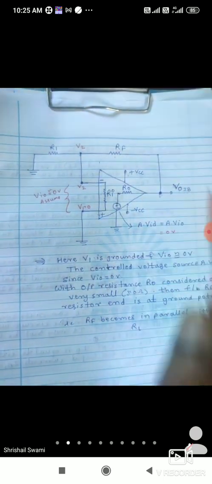Okay, now if it is connected to the ground, then RF is in parallel with R1. If some voltage is present here, then RF and R1 become series. If any voltage is present, then RF and R1 become series. But if this point is connected to the ground, then RF and R1 become in parallel. That is the important thing I am telling. Okay, so RF becomes in parallel with R1 here.